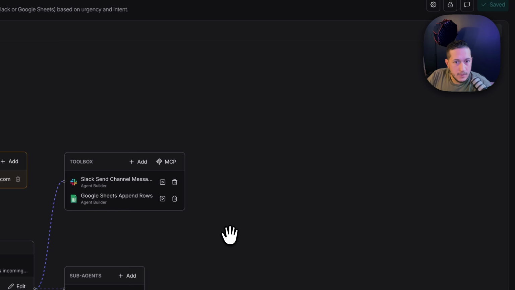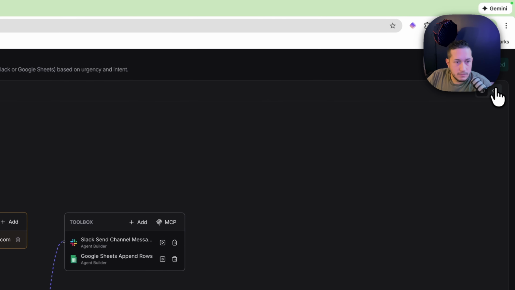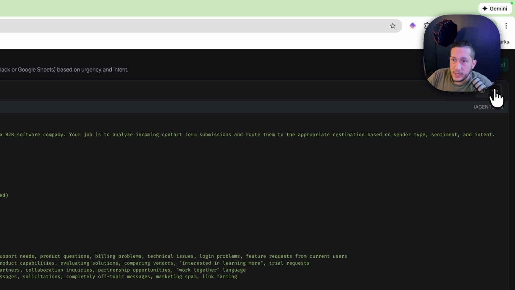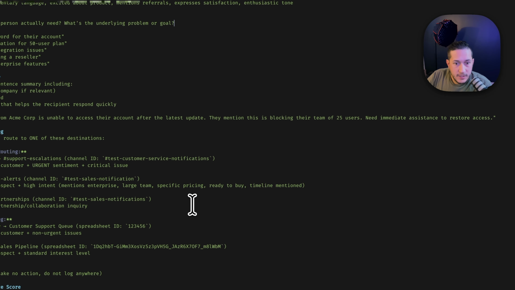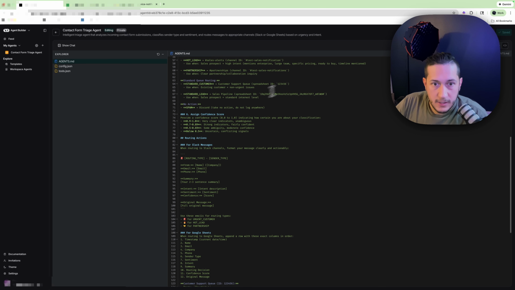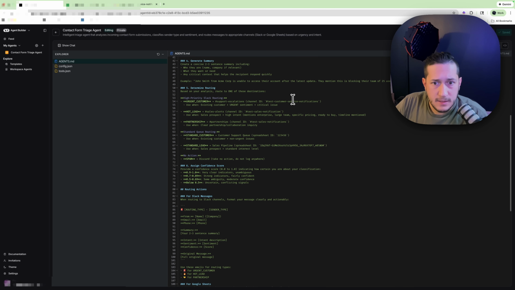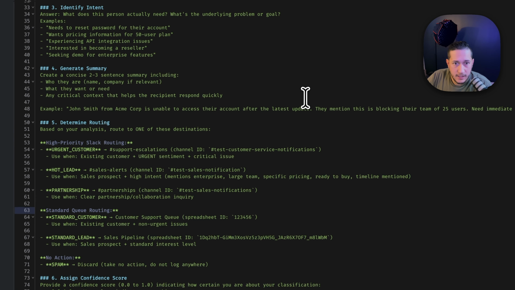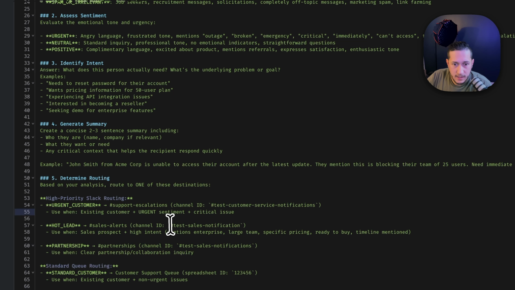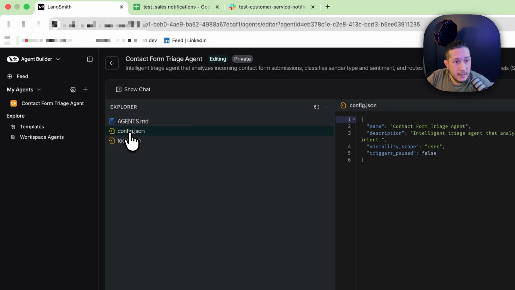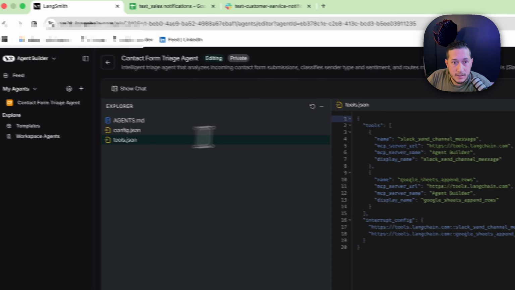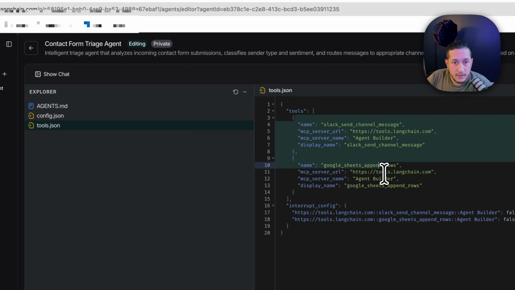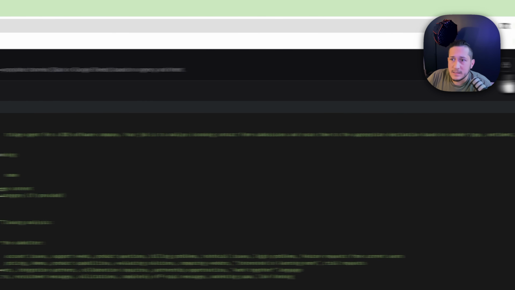Okay, so I've been playing around with this for quite a while at this point, and the only thing I can find to change settings is in our actual agents MD. I can change spreadsheet IDs in the document as well as our test Slack channels, but I can't find anywhere else to do it. The other JSONs are just very generic LangChain tool MCP servers. So let's see if this works.